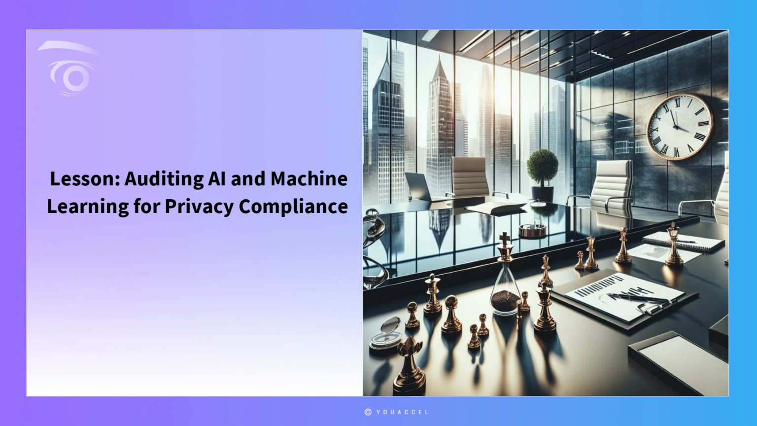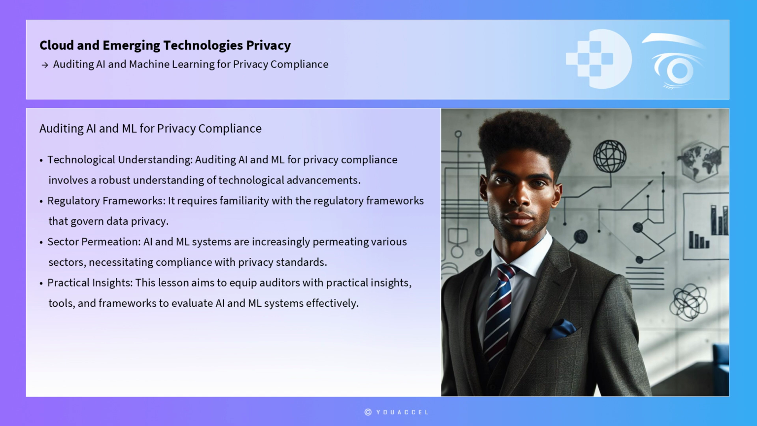Lesson: Auditing AI and Machine Learning for Privacy Compliance. Auditing AI and machine learning for privacy compliance involves a robust understanding of both technological advancements and the regulatory frameworks that govern data privacy. As AI and ML systems increasingly permeate various sectors, ensuring that these technologies comply with privacy standards is critical. This lesson aims to equip data privacy and protection auditors with the practical insights, tools, and frameworks necessary to evaluate AI and ML systems effectively.